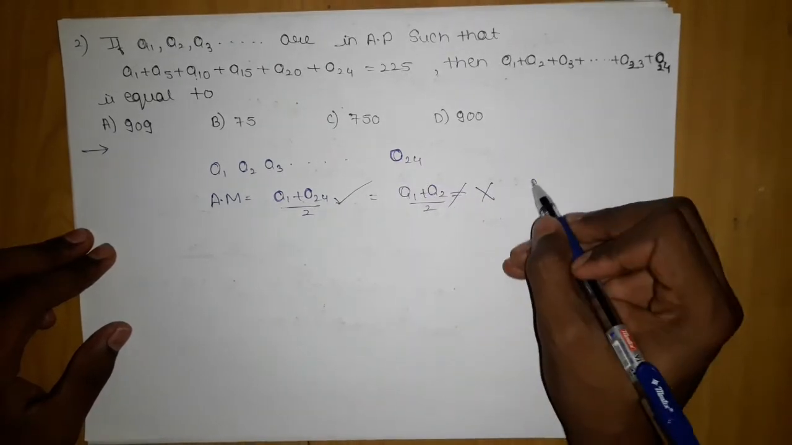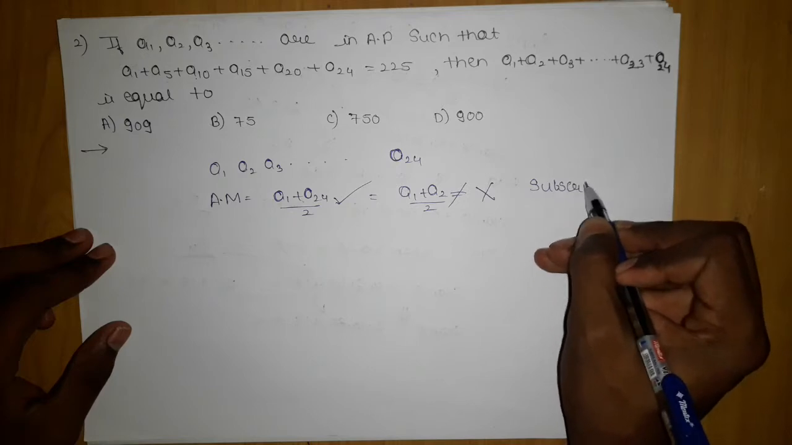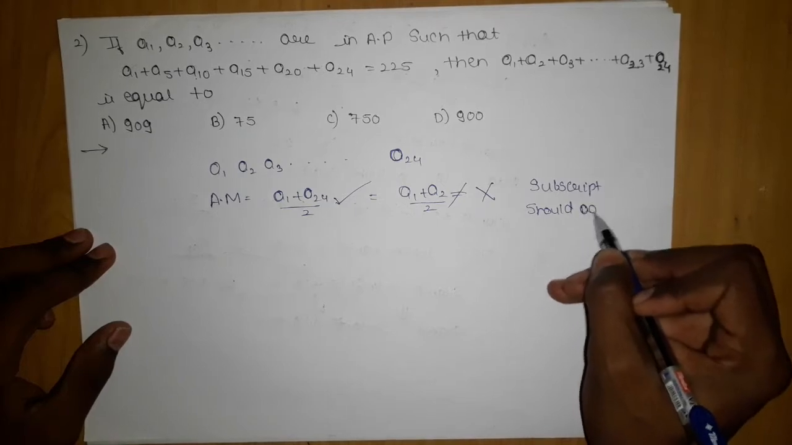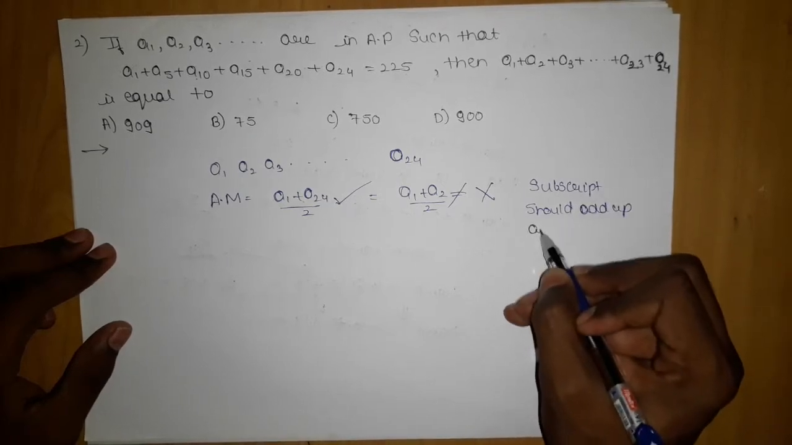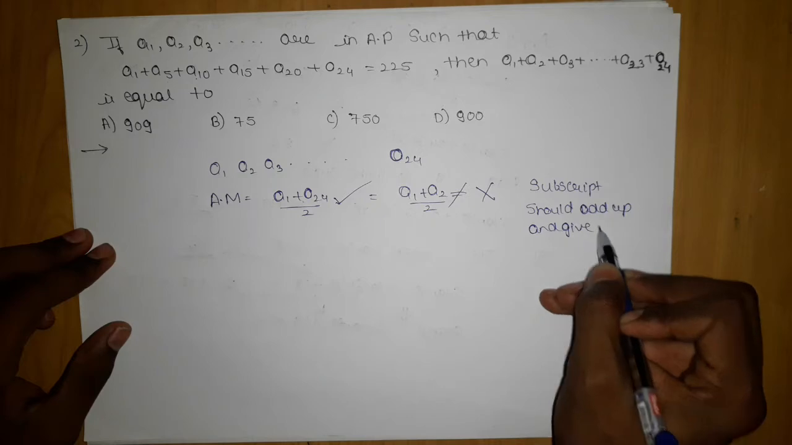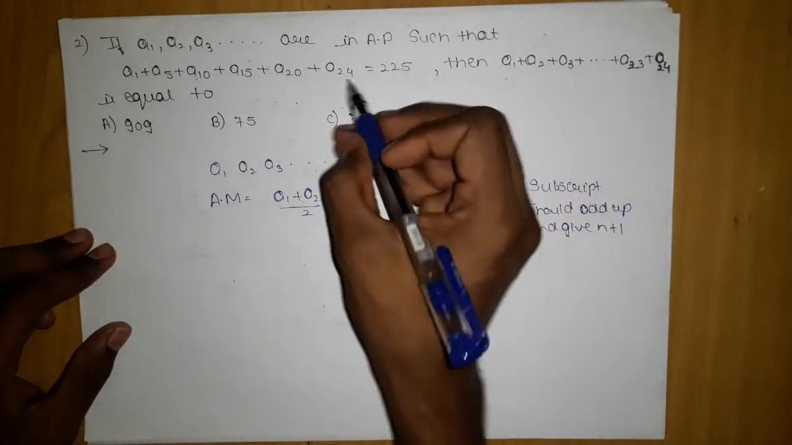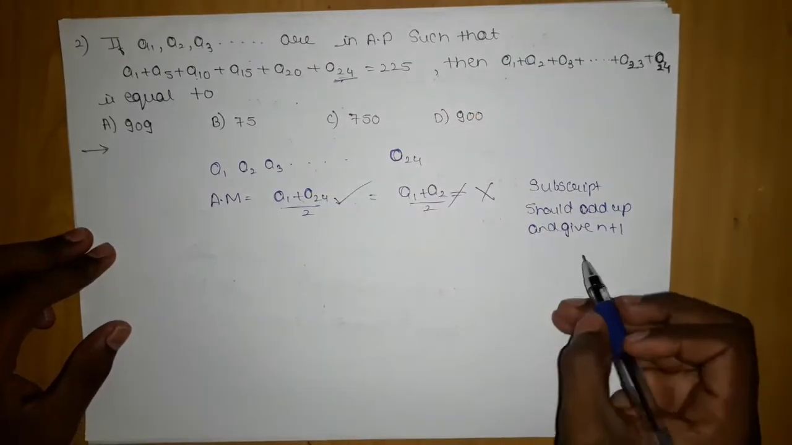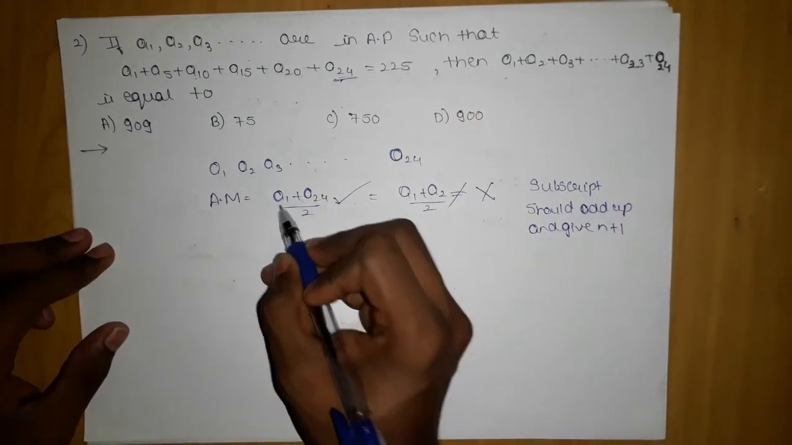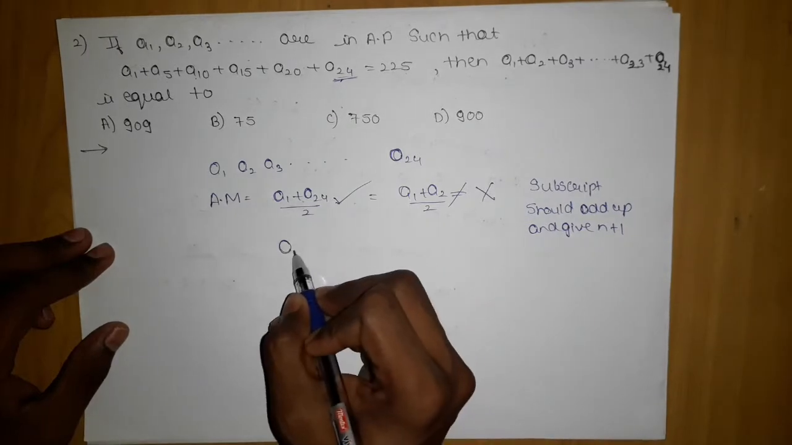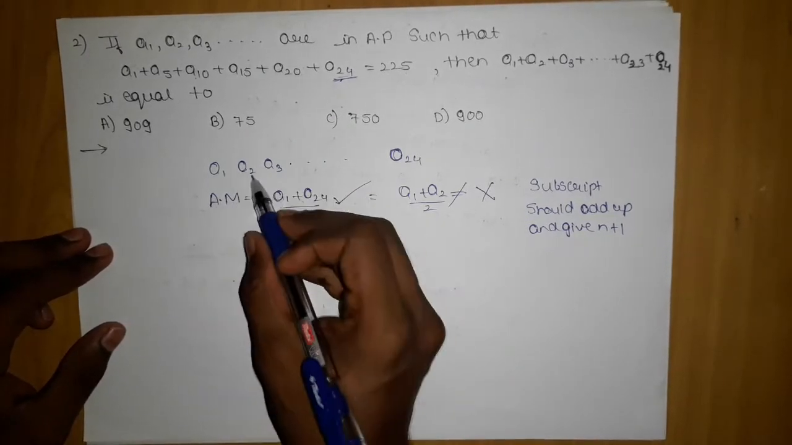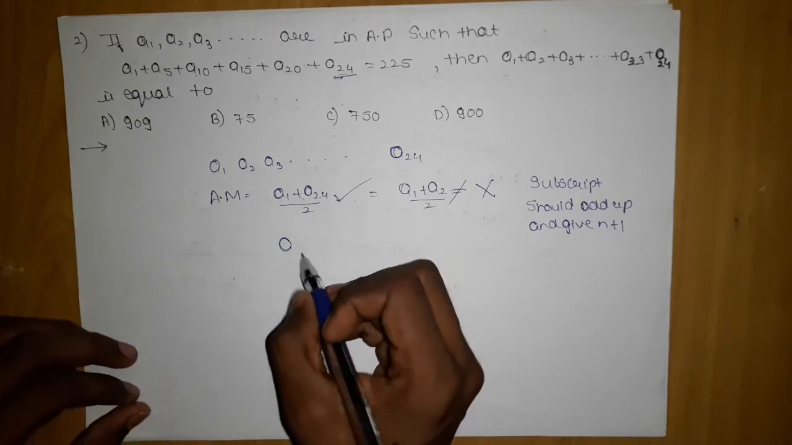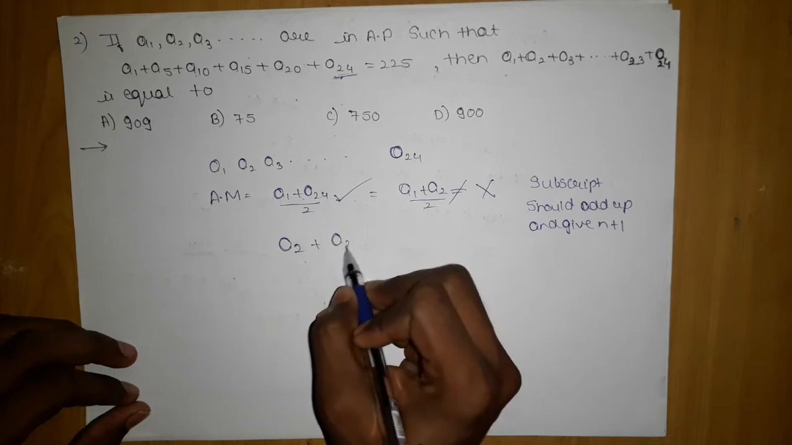How is this right? Because the subscripts should add up and give n plus 1. Here 24 terms are there, so n is 24, and n plus 1 will be 25. Similarly, if you take the second term, then you have to take the 23rd term.